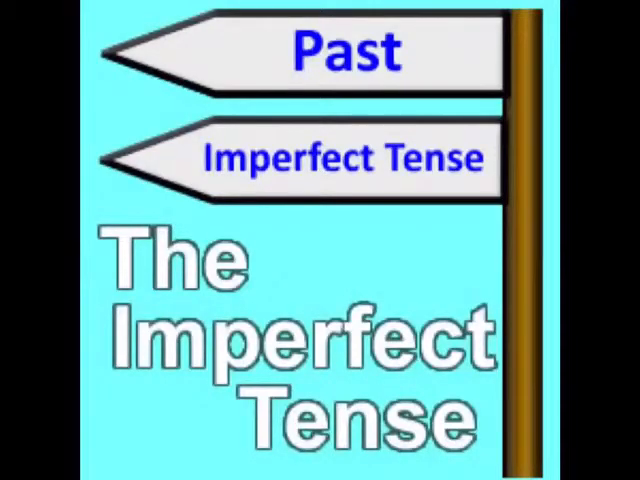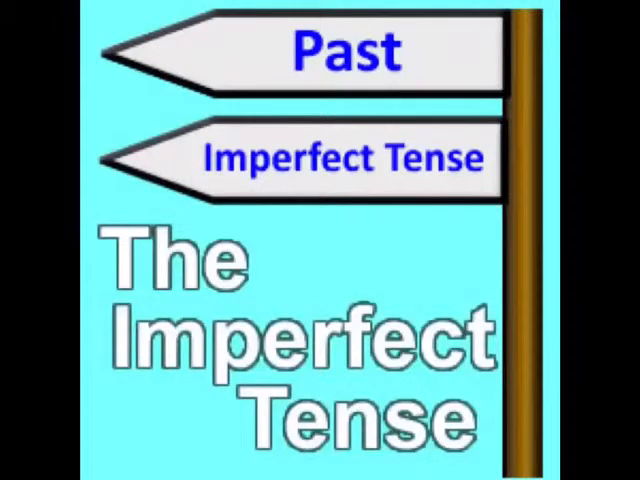In this short video, I'm going to explain how and when you can use the imperfect tense in French. Whereas in the past, we have studied the past tense, also known as the perfect tense, which describes a single completed action in the past. For example, I went to school. The imperfect tense is slightly different.